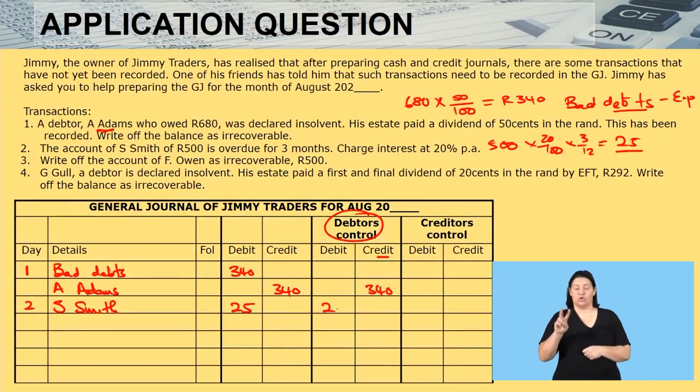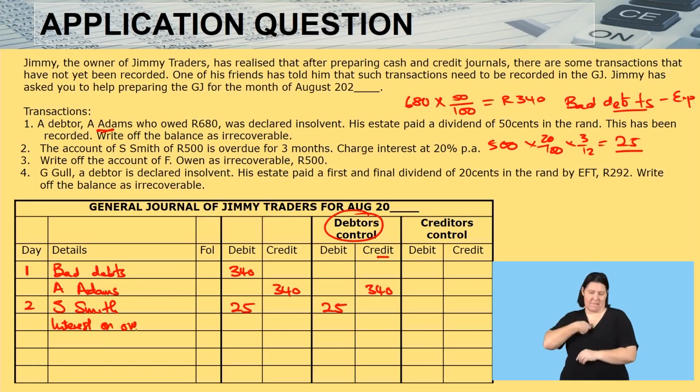I come here in the debtor's control, debit 25. And the account to be credited, in this case then, is interest on overdue account. Interest on overdue account. And this is interest income of 25. And then that concludes this transaction.